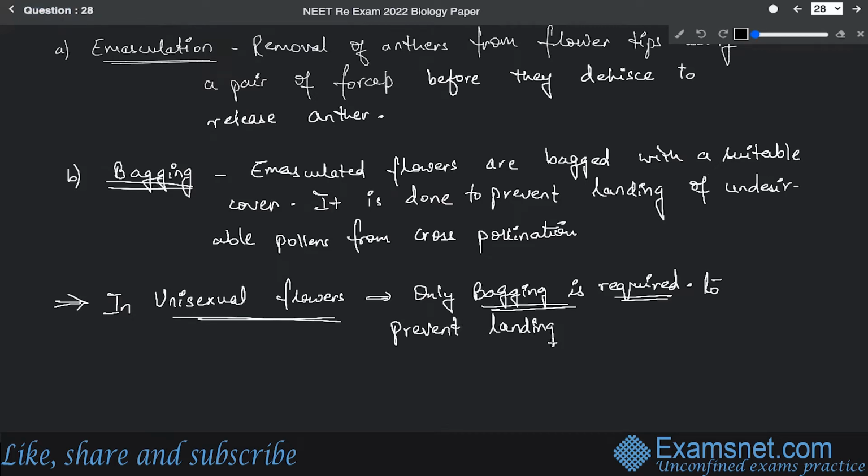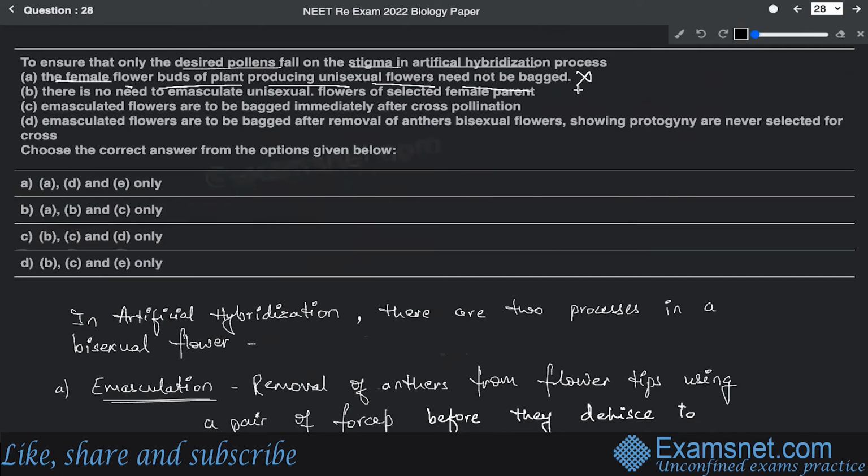If you do not want the undesired pollen grains to land onto the stigma of the unisexual flower, the bagging is a must. So definitely this is the wrong statement.